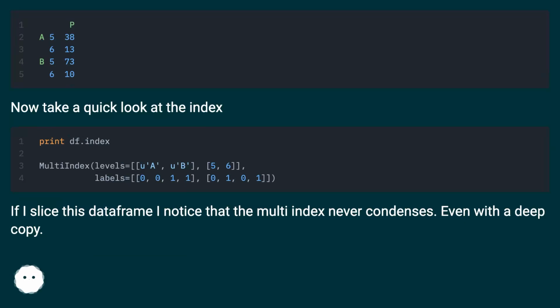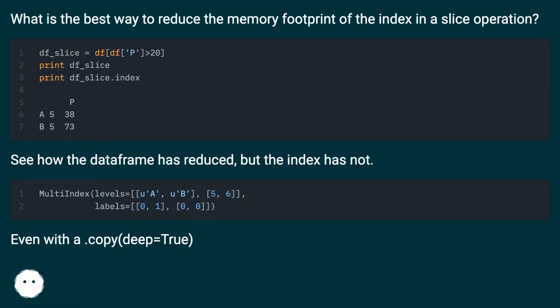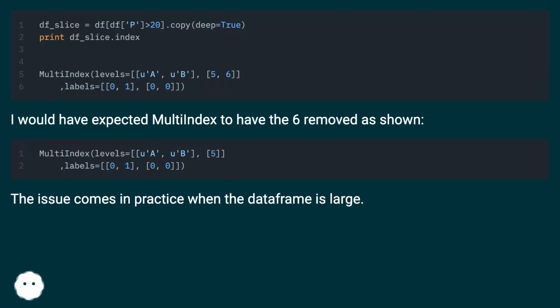If I slice this data frame, I notice that the multi-index never condenses, even with a deep copy. What is the best way to reduce the memory footprint of the index in a slice operation? See how the data frame has reduced, but the index has not. Even with a .copy, deep equals True. I would have expected the multi-index to have the 6 removed, as shown.